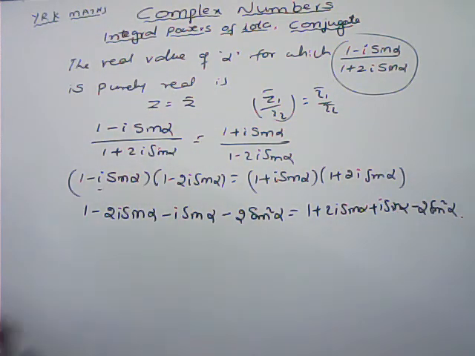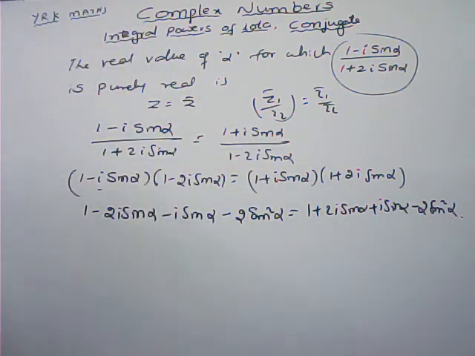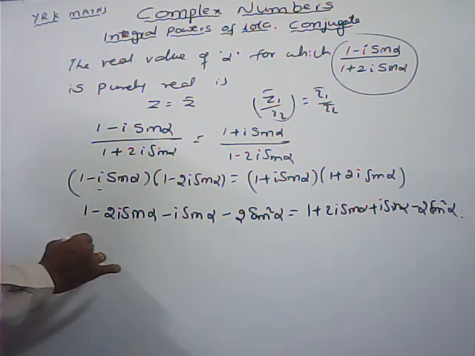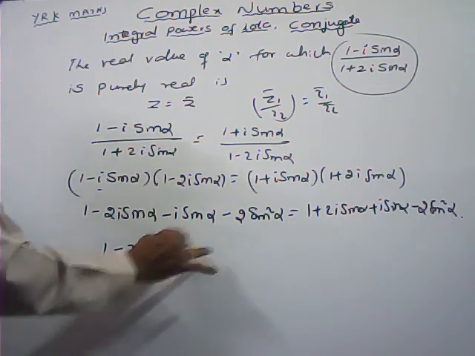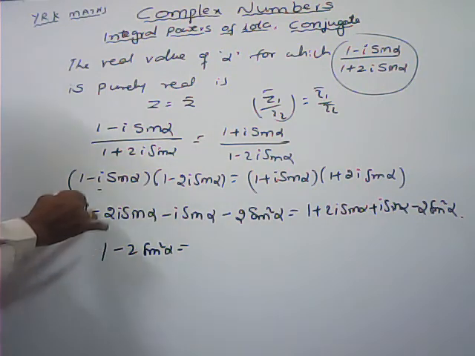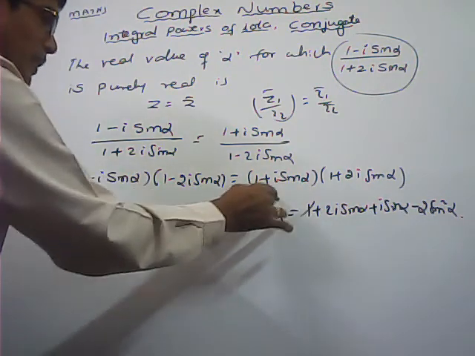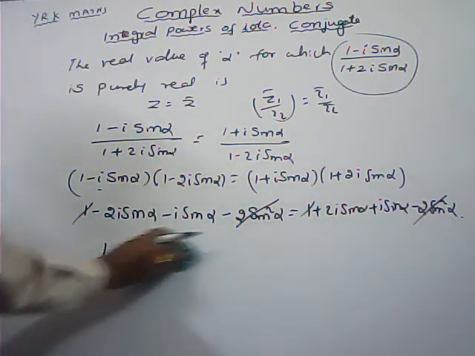Now here, on this side one complex number is there, and on that side also one complex number is there. Two complex numbers are equal if and only if their real parts are equal and imaginary parts are equal. On this side, what is the real part? 1 minus 2 sin square alpha, that is equal to this side, 1 minus 2 sin square alpha only. So plus 1 gets cancelled, minus 2 sin square alpha and minus 2 sin square alpha both get cancelled. Next,